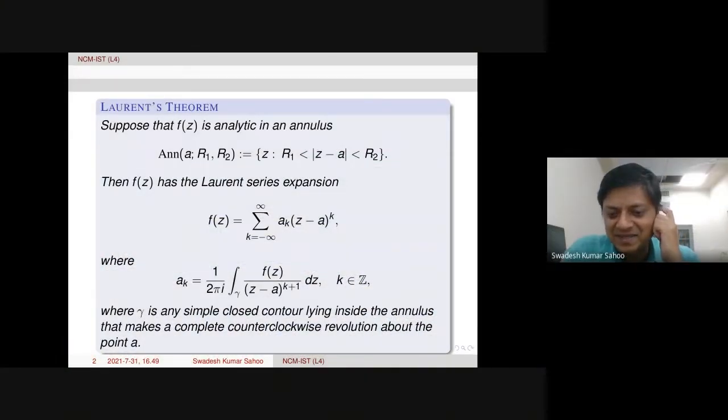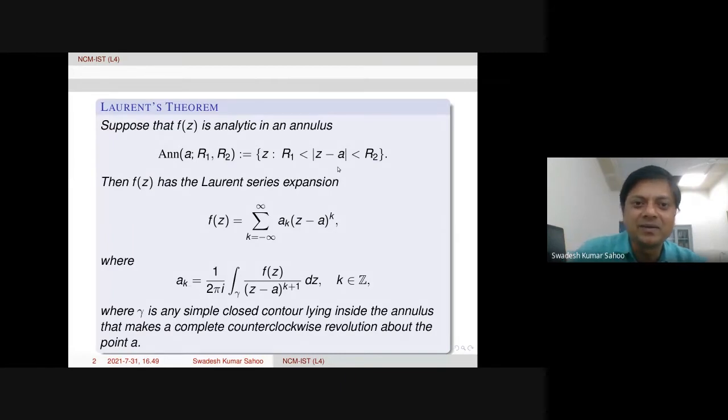Yesterday we finished Taylor's theorem and some examples, and today we begin with Laurent's theorem, and these are almost the same. The idea in the proof is the same, but the statement is slightly different. In Taylor's theorem, we talked about a disk. Inside a disk, an analytic function will have a Taylor series expansion. But here, f is analytic in an annulus, or a ring-shaped domain.